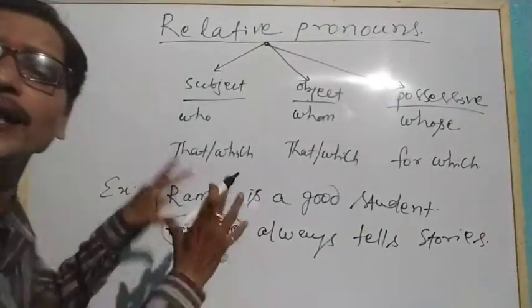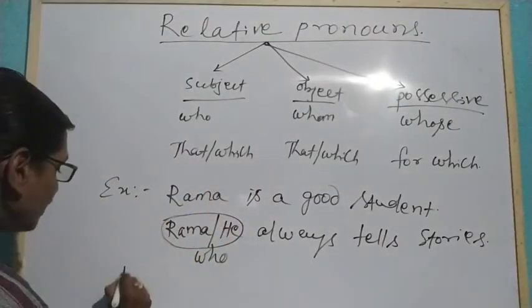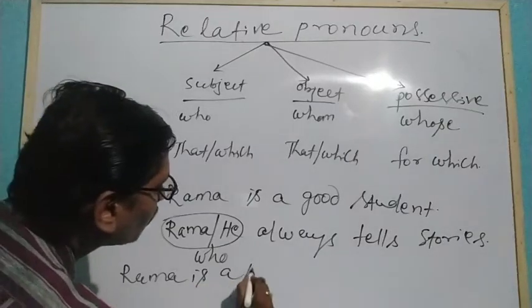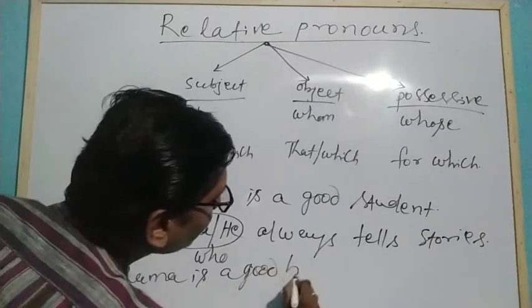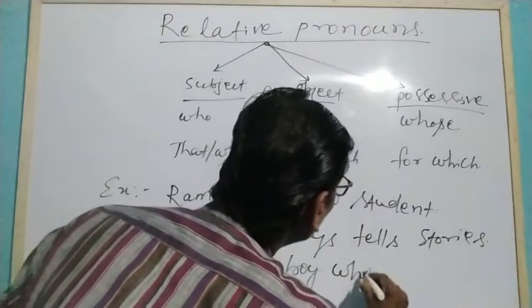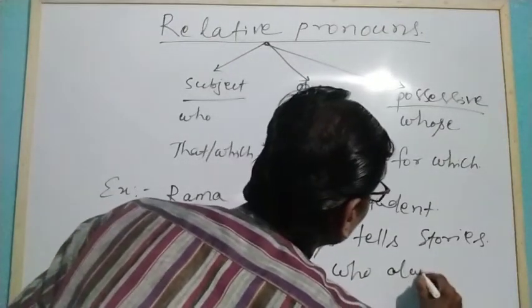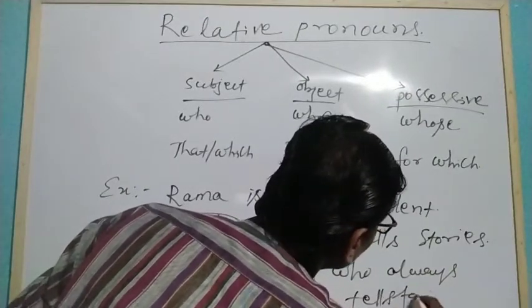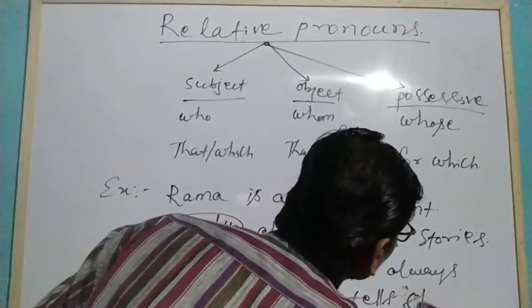So, how can we connect this? We can connect: Rama is a good boy who always tells stories.